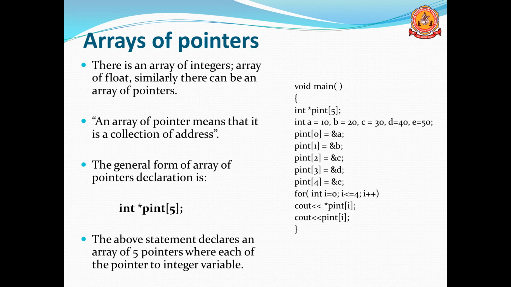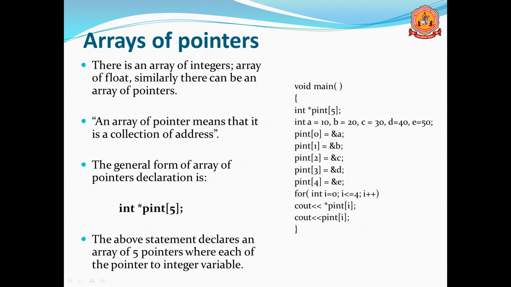Here is the general format of an array of pointers. The declaration int *p_int[5]: the star means a pointer variable, p_int is a pointer array of size 5. So 5 addresses, 5 pointers are declared. Instead of creating 5 pointers separately, or 10 pointers separately, we can declare the pointers in the form of arrays. The above statement declares an array of 5 pointers where each pointer points to an integer variable.